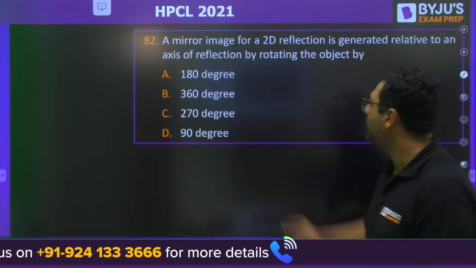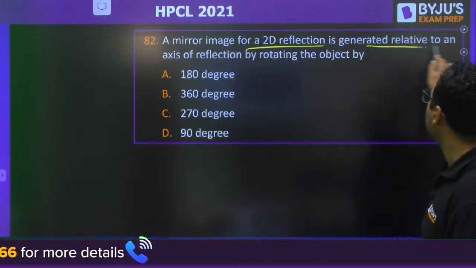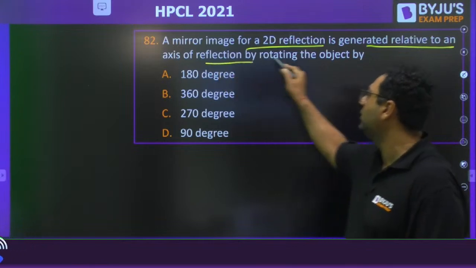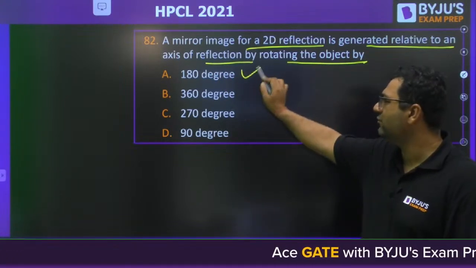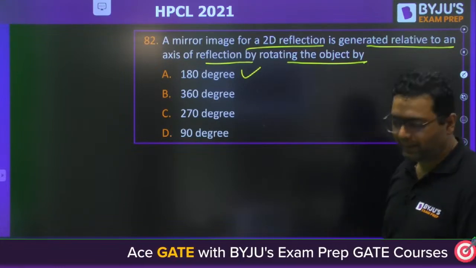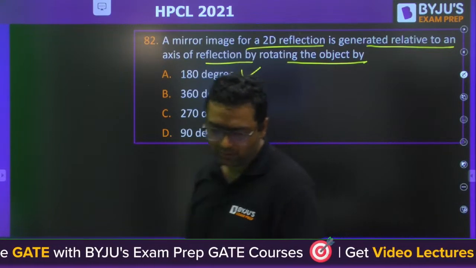They are asking about a mirror image, a 2D reflection generated relative to an axis of reflection by rotating the object by how much. Obviously, it is very easy to say 180 degrees. Okay, so with this, my part is over.